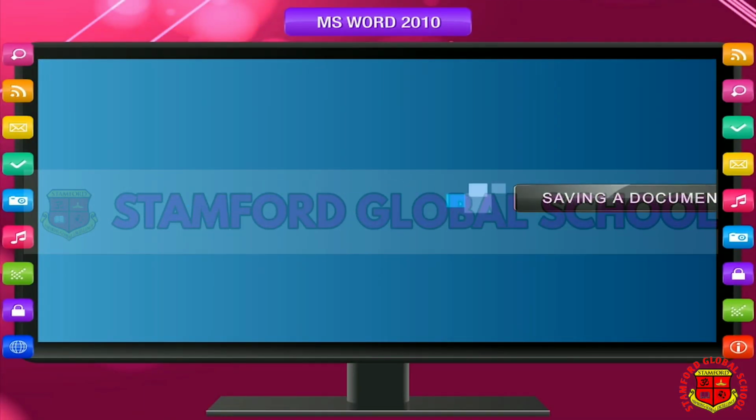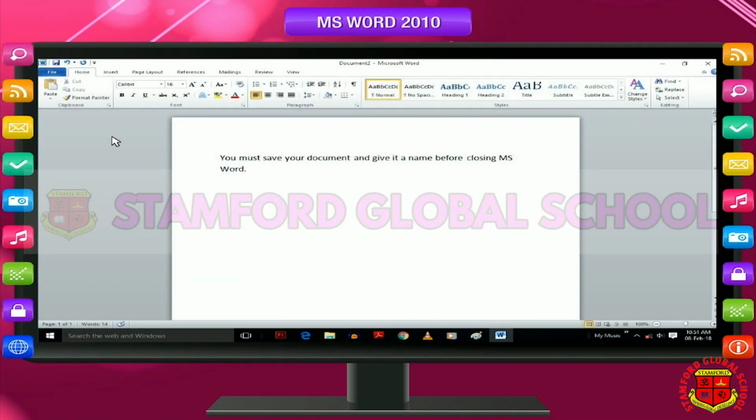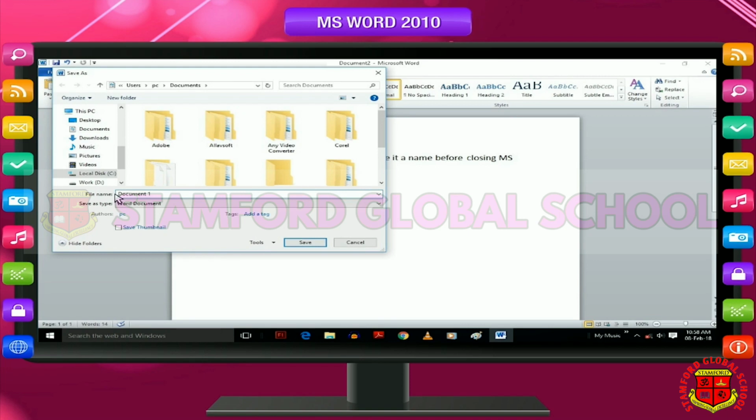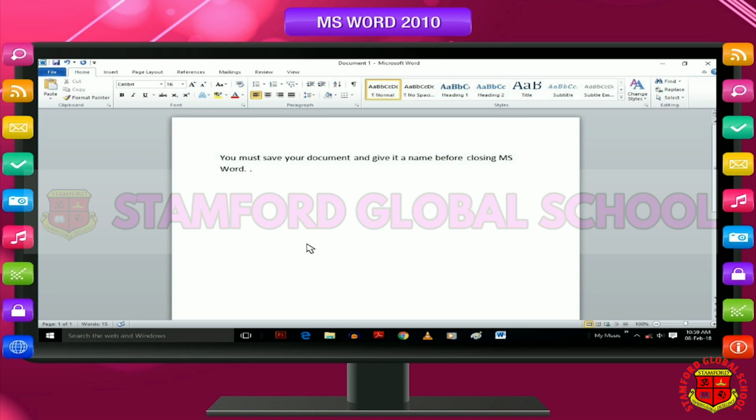Saving a document. You must save your document and give it a name before closing MS Word. Steps to save a document are as follows. On the Quick Access toolbar, click Save or press Ctrl plus S or click on File tab and then click Save option. Type a name for the document and then click Save in the Save As dialog box. Word saves the document in a default location, that is, Documents Library. However, you can change the location if you want.